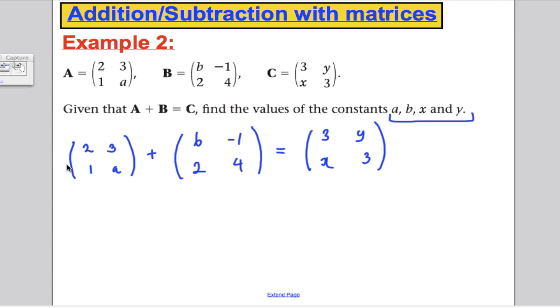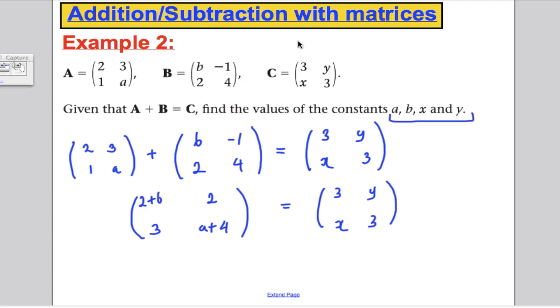Okay, next, let's go and add this side. So this would give me, if I actually combined these and added them, 2 plus b, 3 plus negative 1, which is 2, 1 plus 2 is 3, and a plus 4. And that would still equal 3y, x, and 3.